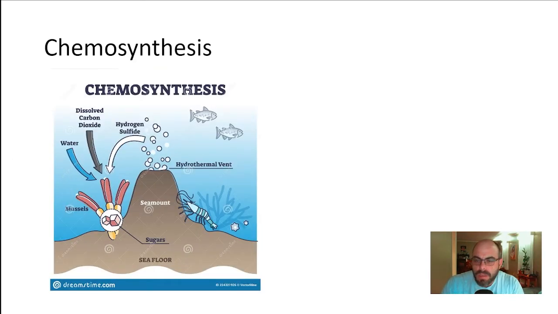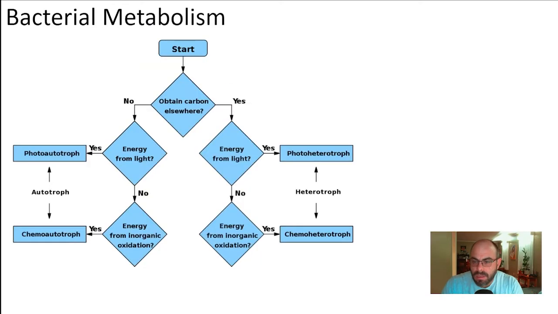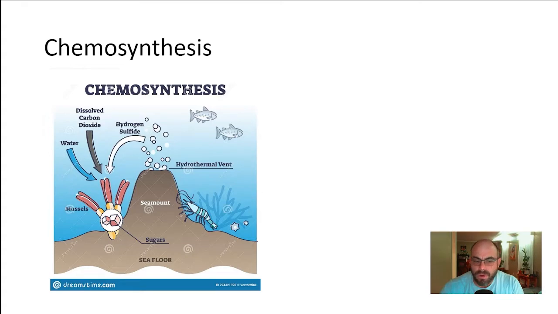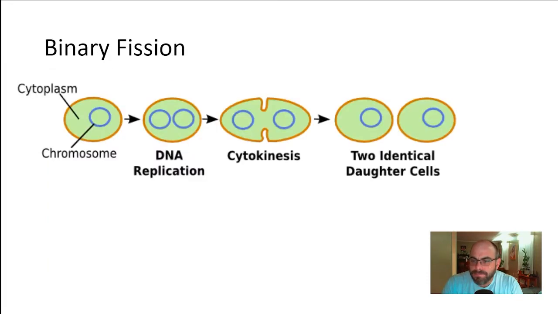Moving on. Chemosynthesis is the process that chemoautotrophs use. And so it's like photosynthesis, it's just chemicals. Don't really know how else to explain it. In places where the sun doesn't shine, chemosynthesis is necessary to keep those ecosystems floating. Same idea, right? Same idea of making glucose, but just using a different source of energy.